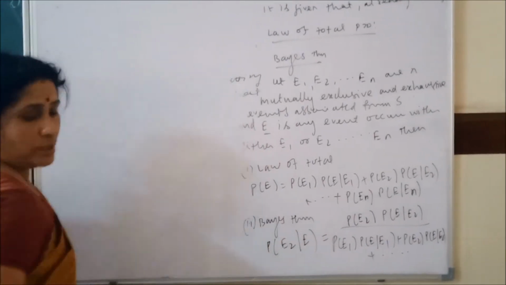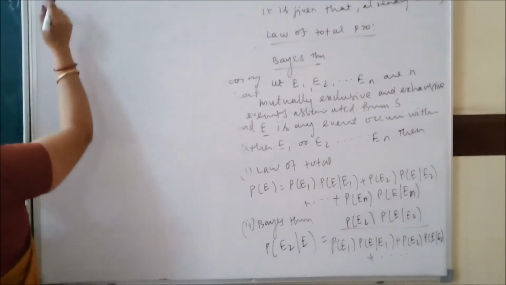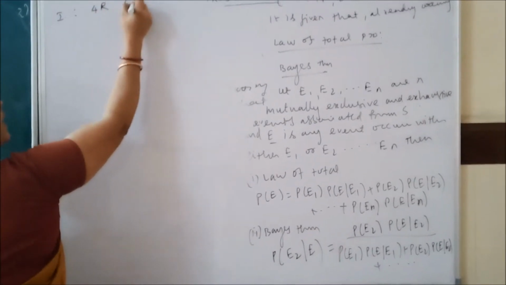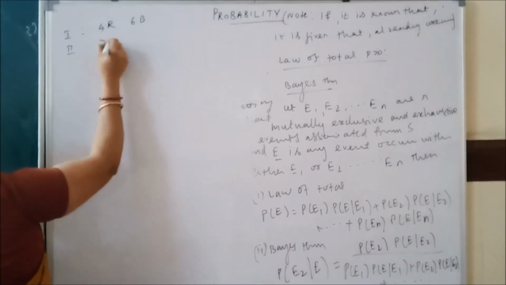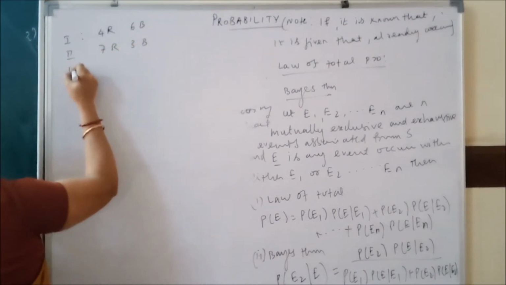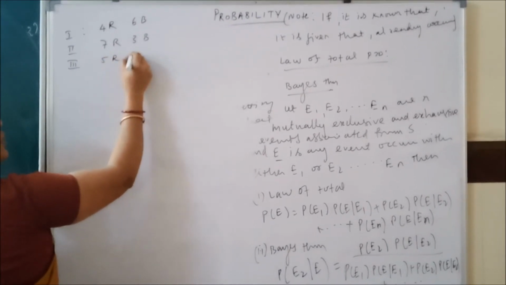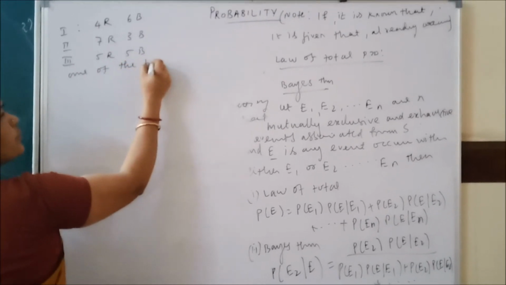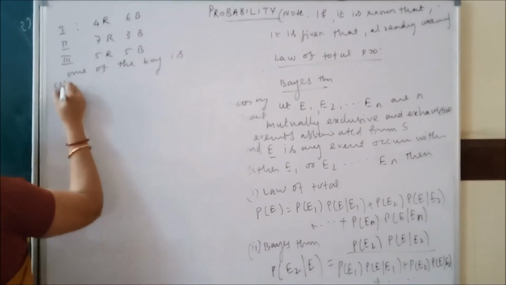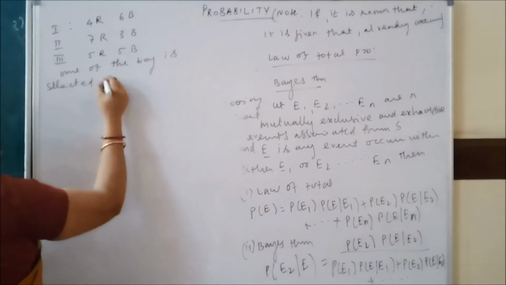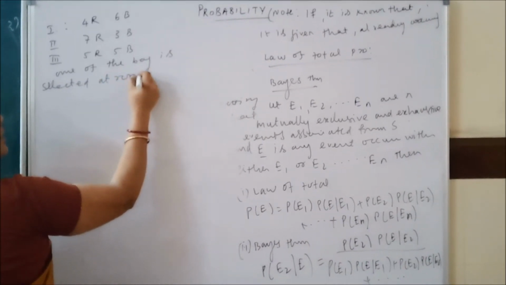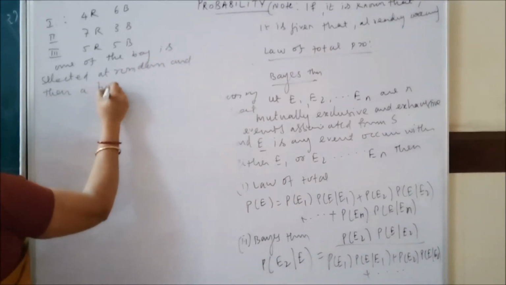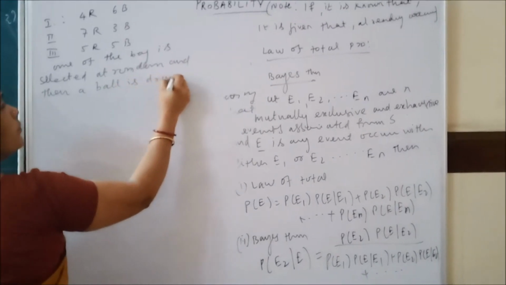Clear to you? Now see, I am giving an example. There are 3 bags. The first bag contains, for example, 4 red and 6 black balls. The second bag contains 7 red balls and 3 black balls. And the third bag contains, suppose, 5 red balls and 5 black balls. One of the bags is selected at random. Try to understand the concept. Then a ball is drawn.